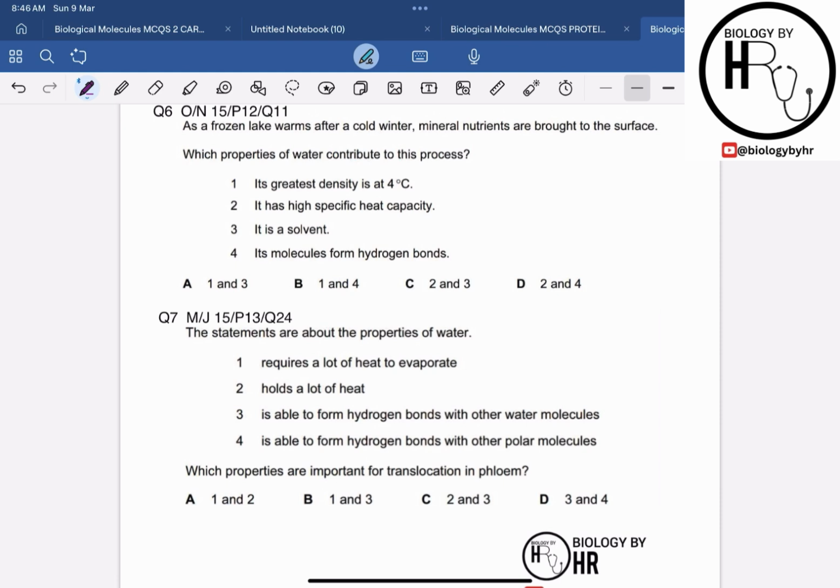Alright, so now let's move on to question number 6. Question number 6 is from October-November 2015, paper 1, question 11. The question says that as a frozen lake warms after a cold winter, mineral nutrients are brought to the surface. Which properties of the water contribute to this process? Statement 1 says that its greatest density is at 4 degrees Celsius.